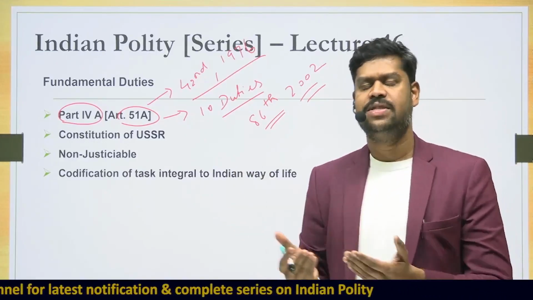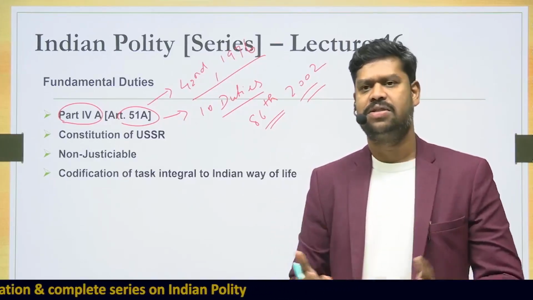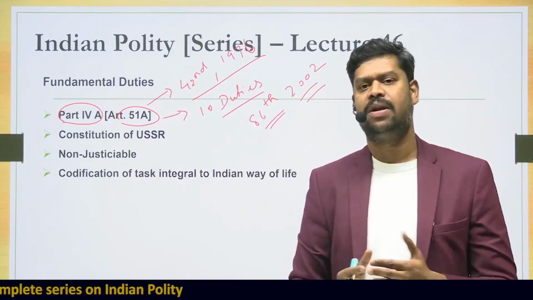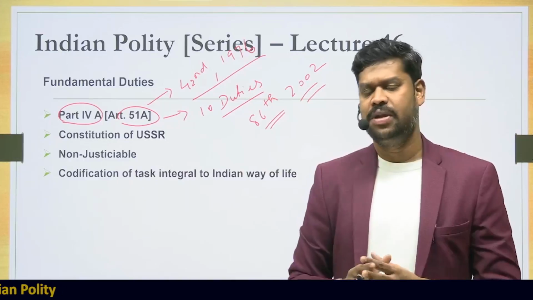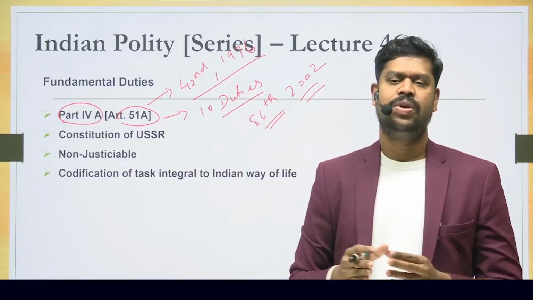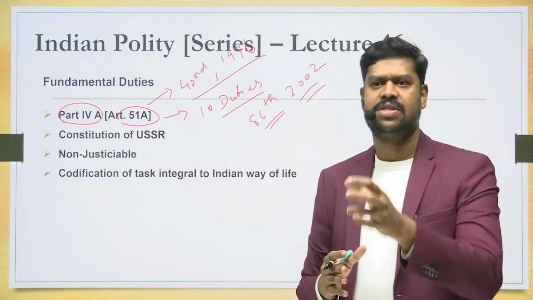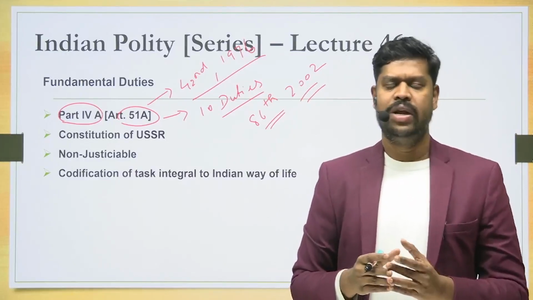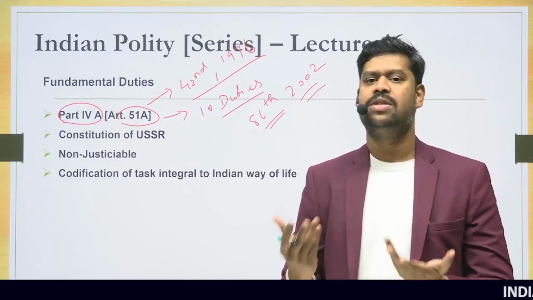Now, after the emergency was proclaimed, there was a lot of again disturbance because people were arrested, they were put behind bars, the fundamental rights were suspended. So there were certain element of protest that was happening here and there. And that is when the government thought that in the Constituent Assembly there was too much emphasis upon the rights. While the rights has been given a lot of emphasis, but what about the duties that the citizens owe towards the state?